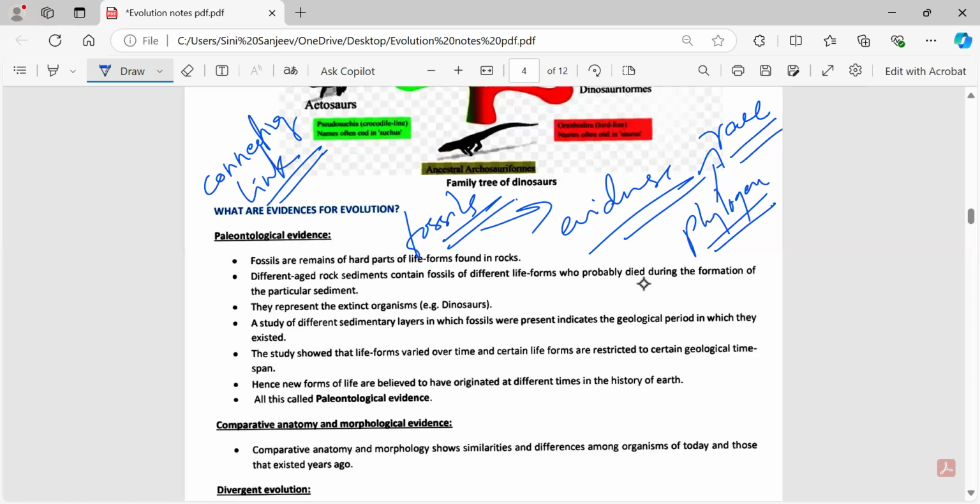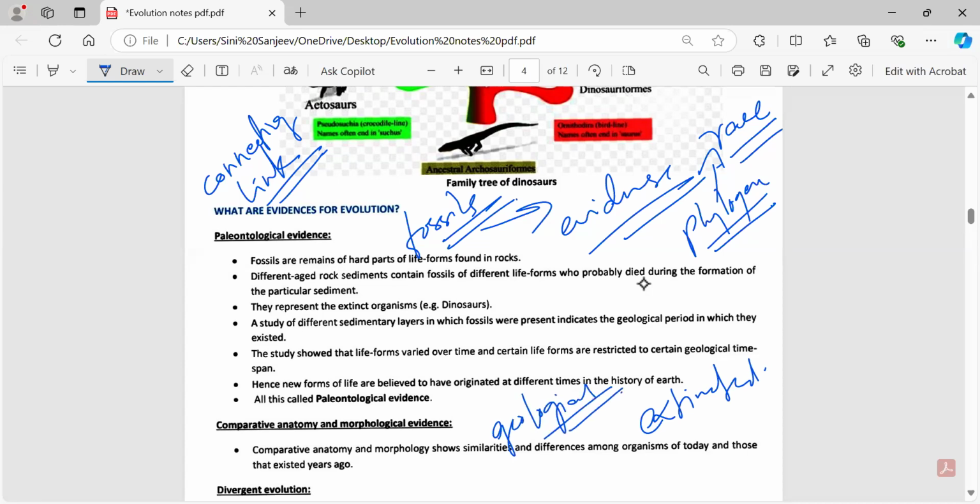See, if you want to get the evidence that a particular organism whose fossil you have got should have a link with the existing form, that's called the connecting link between the two groups of organisms. Now, how are the fossils of the dinosaurs related to the animals which exist now? For that, you need a connecting link, right? Then only you can study whatever animals have become extinct, like, for example, dinosaurs. So if you take the phylogeny and the connecting link, then you study the extinct animals, and slowly you get something which is called geological evidence.